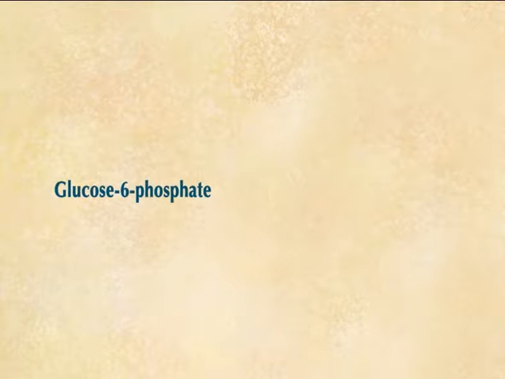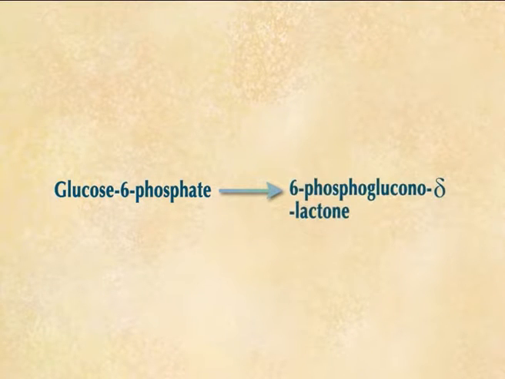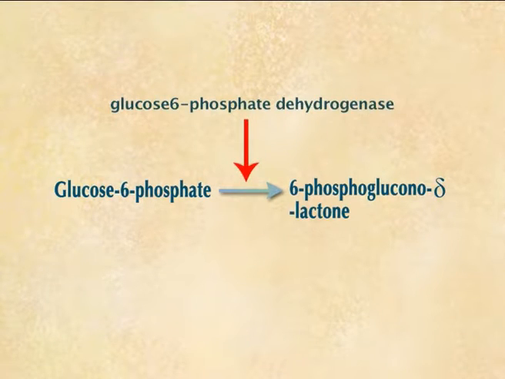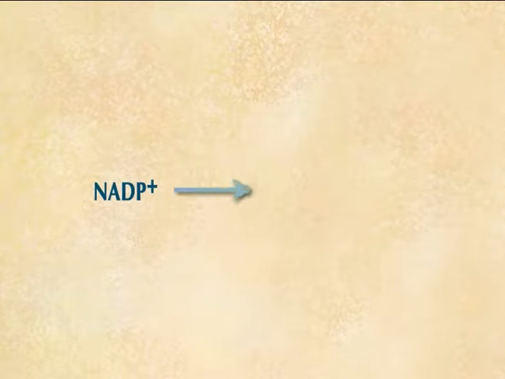The reactions of the oxidative phase can be summarized as follows. Glucose 6-phosphate gets converted to 6-phosphoglucono delta-lactone. The enzyme involved in this reaction is glucose 6-phosphate dehydrogenase. In this reaction, NADP gets converted to NADPH and H+.